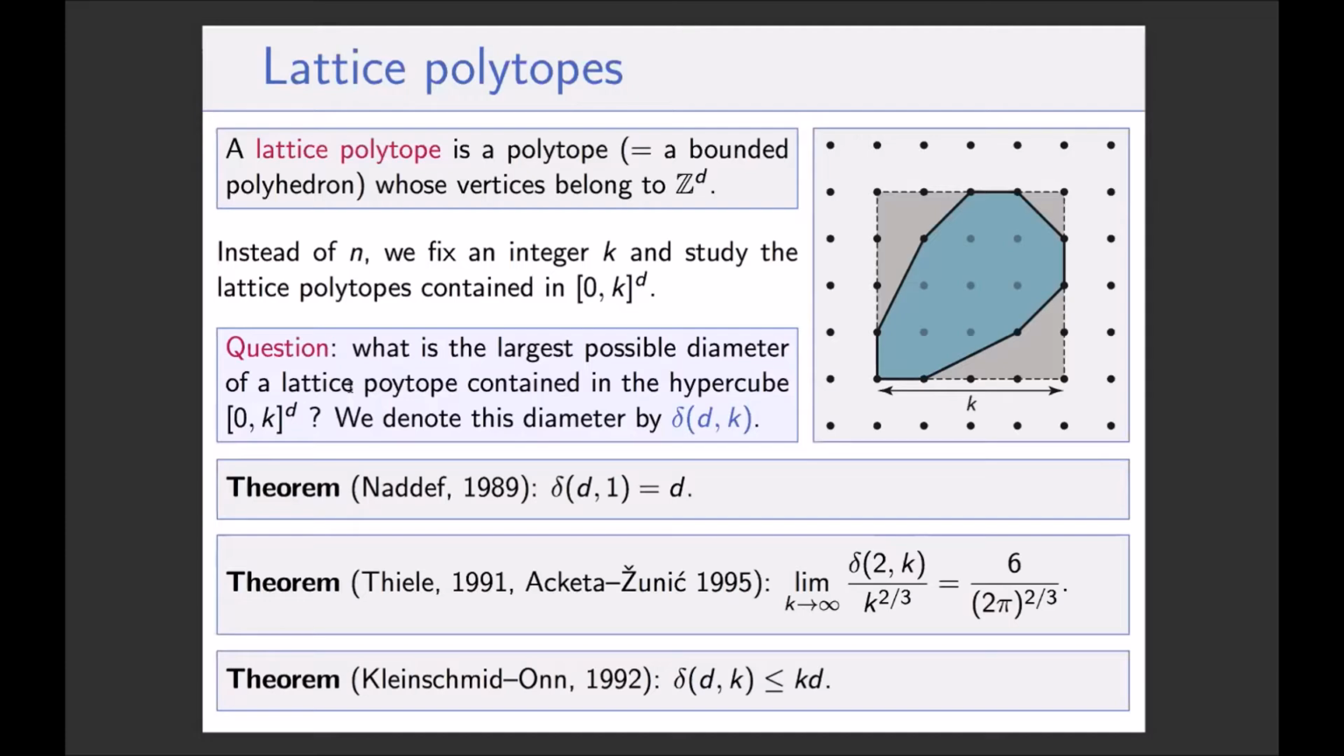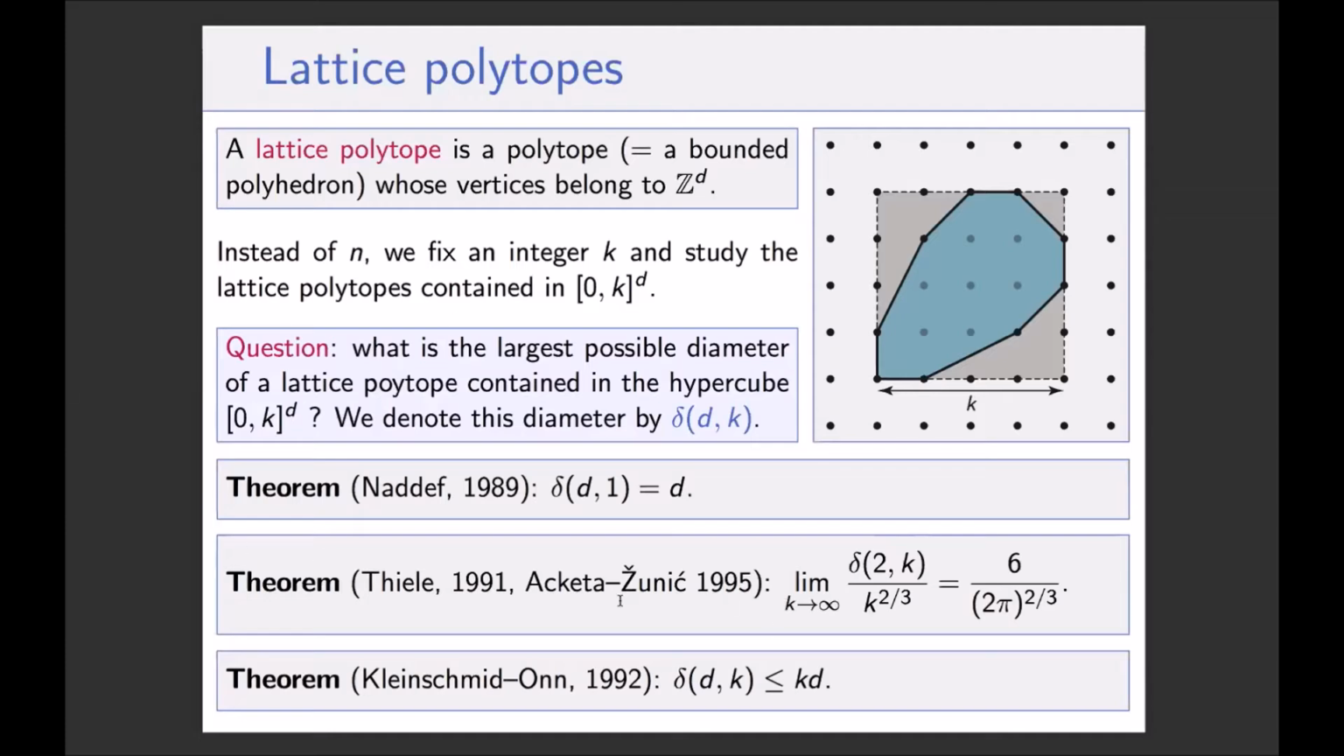And quite a few things are known about this diameter. It was observed by Naddef that delta(d,1) is equal to d. And it was later improved by Kleinschmidt and Onn; well, improved, it's an upper bound. The Kleinschmidt-Onn result is an upper bound. They proved that it's at most k times d. This introduced the parameter k.